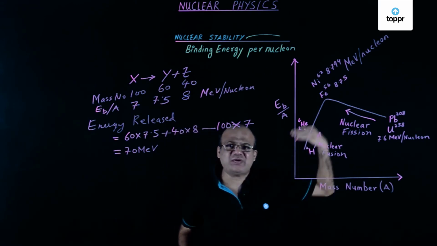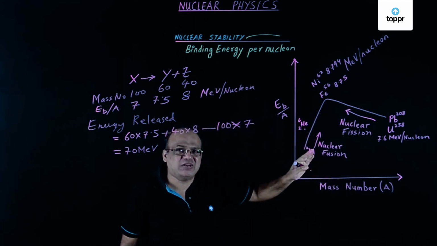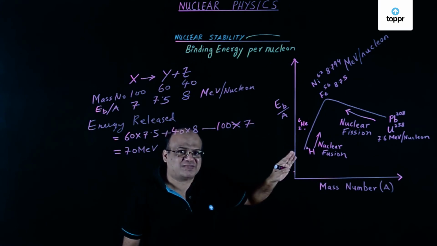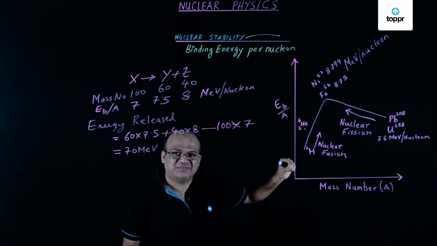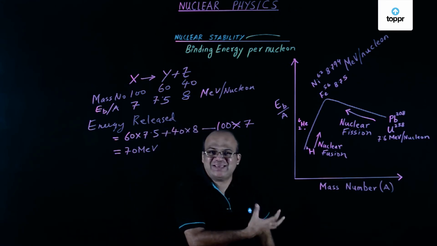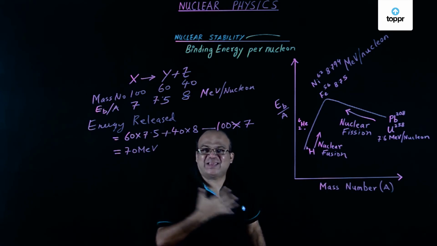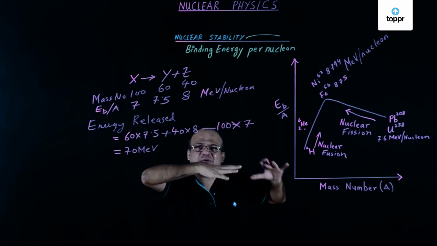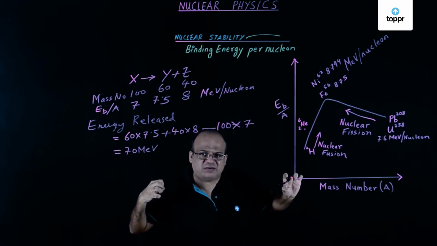Binding energy also increases when two or more light nuclei combine to form a heavy nucleus. This is called nuclear fusion. This is the source of energy in a hydrogen bomb, in the sun, in stars. In fact, we have not been able to build a controlled nuclear fusion reactor.